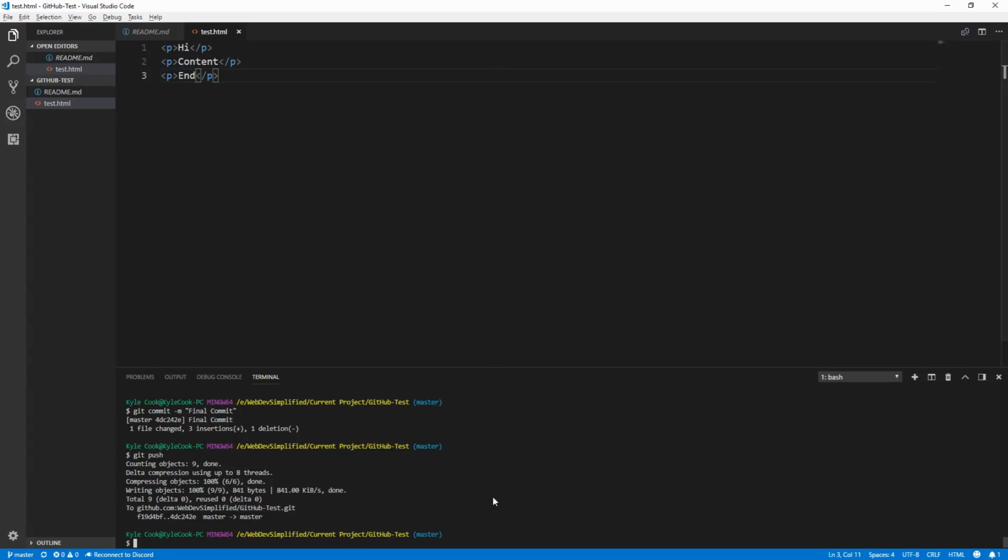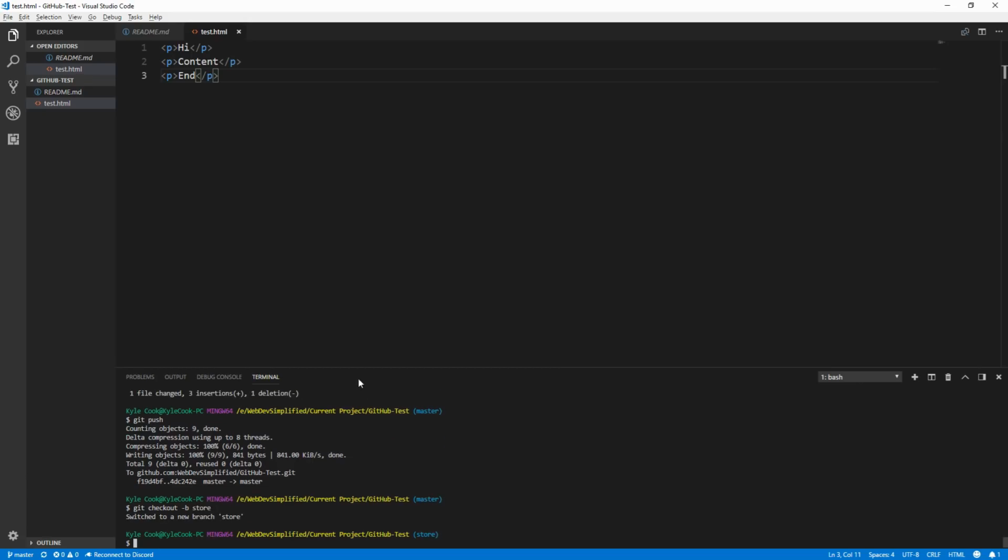Now let's go back to here and get started on Git branches. The first thing we need to do is to create a separate branch for a new feature that we're going to create. So let's say that we are going to create a feature that allows us to take payment. So we're going to want to create a store, so we use git checkout -b and the name of our branch, which we will just call store. Now we have transferred over to a separate branch. As you can see in the bottom left hand corner here, Visual Studio Code tells us exactly what branch we are on, which says store right here, so we know that we're on the store branch.